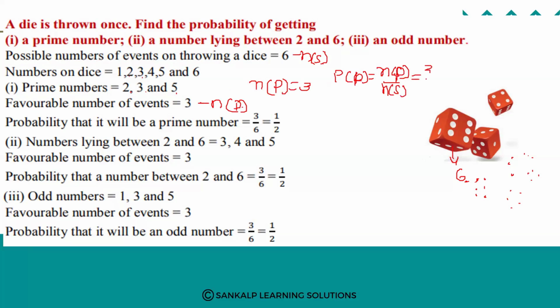N of P is 3 and N of S is 6. 3 ones are 3, 3 twos are 6. That means 1 by 2 you will get. So this is the probability of getting a prime number.